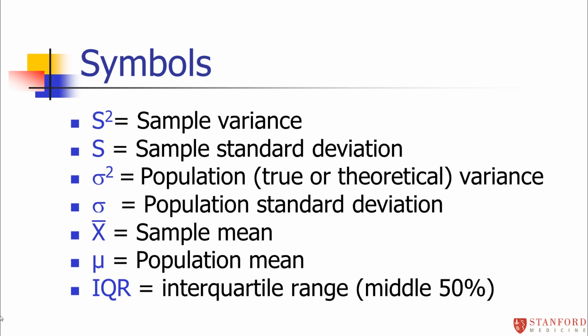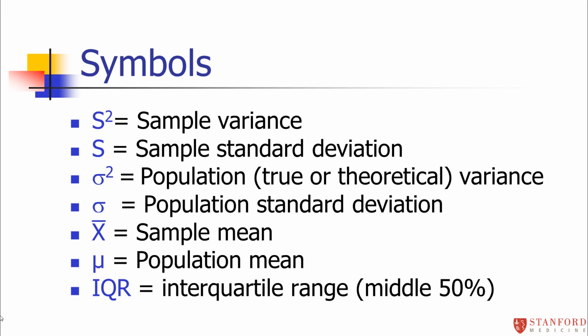When I'm using a sigma or a sigma squared, I'm talking about a variance that's not calculated from data. It's something that's a theoretical variance, like if you knew the exact distribution. When we talk about probability, this may come up. Or if you knew the true variance in the entire population, not from a sample, but from everybody, you would abbreviate that with a sigma. So that's the distinction there that may come up.